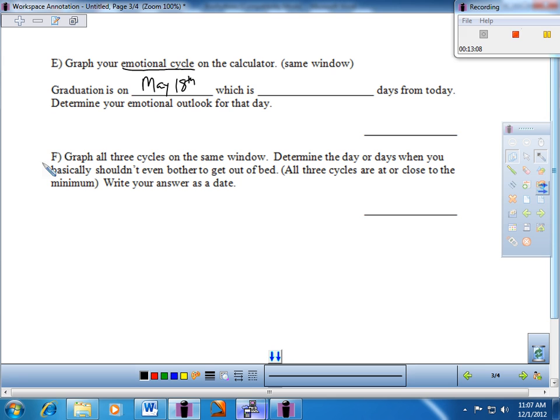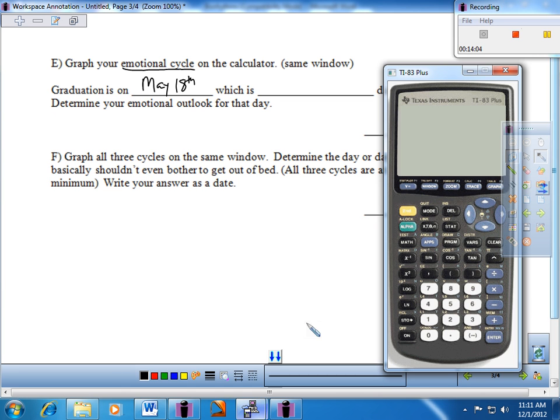So this would be when all 3 of your biorhythms are down at the valley there, close to the min. And so you'll write it as a date if you get an opportunity. I'm going to go ahead and just check mine out so you can kind of see maybe what I'm looking for and see if it works for you.